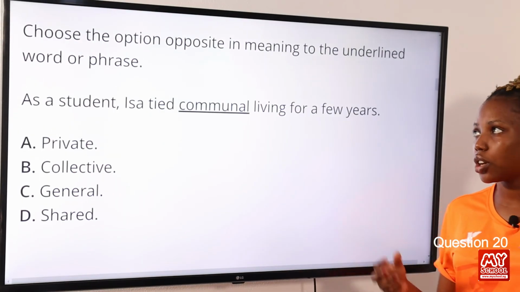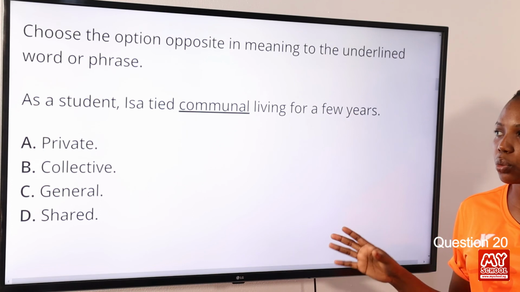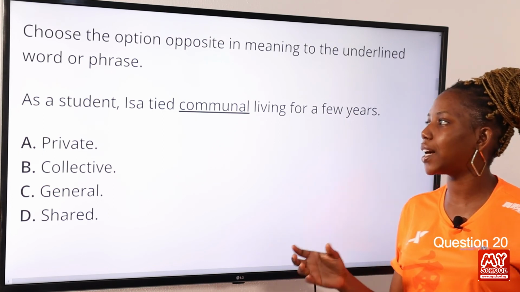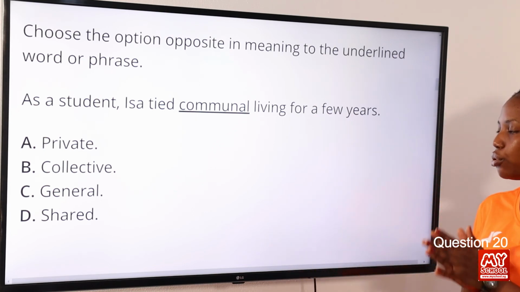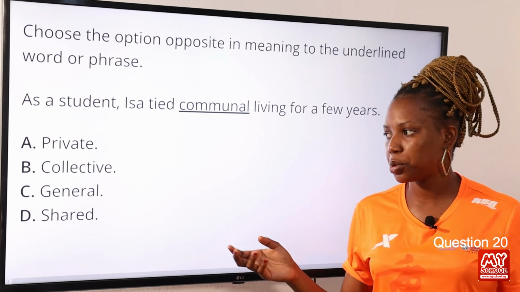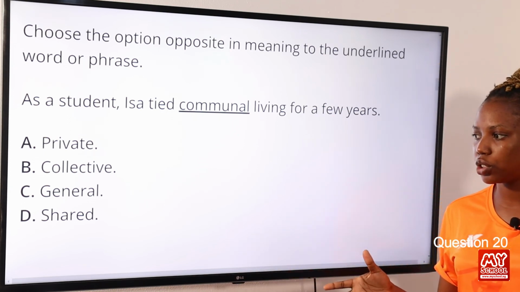Question 20. Choose the option opposite in meaning to the underlined word or phrase. As a student, Isa tried communal living for a few years. Option A, private. Option B, collective. Option C, general. Option D, shared.